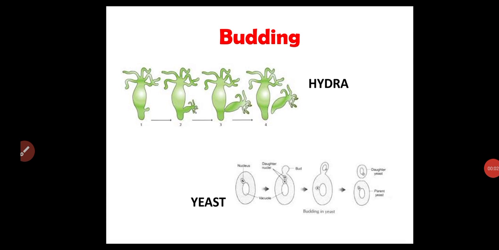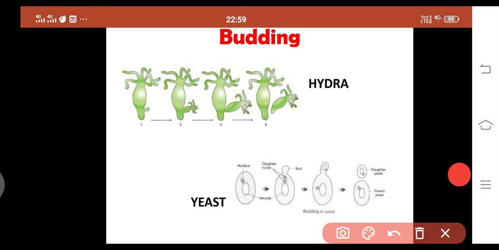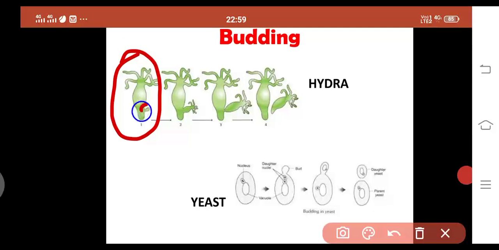Next type of asexual reproduction in plants is budding. In budding, nothing happens to the parent. They remain the same. The new individual just outgrows from the parent plant. Can you see here? This is a parent, and can you see a small growth happening over here? This is nothing but the bud.